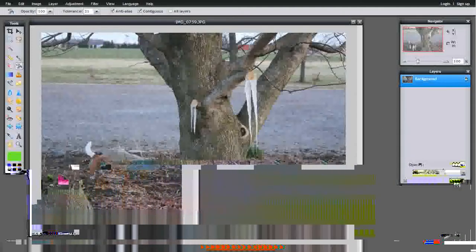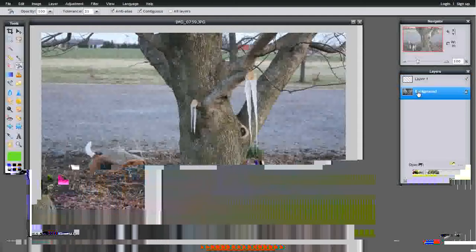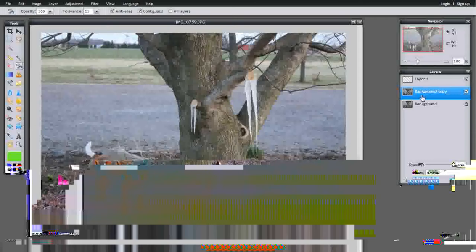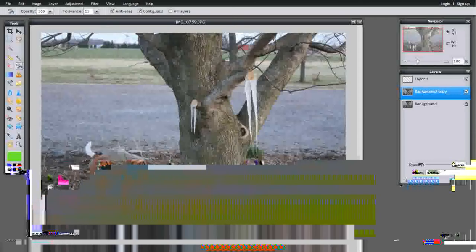It supports layers over here. I can create new layers. I can drag a layer to the new layer icon to make a duplicate of that layer. It supports layer masking, if you're familiar with that.